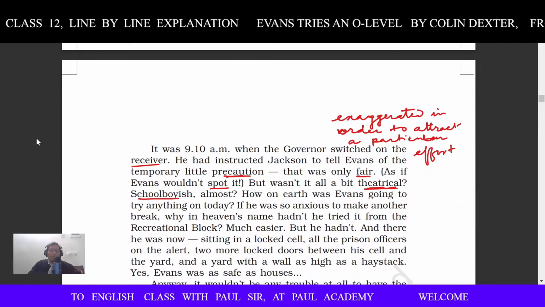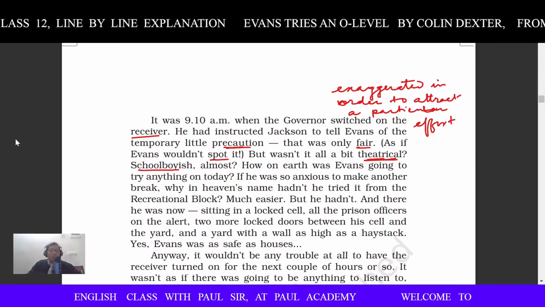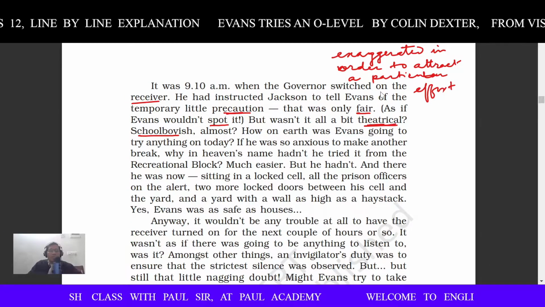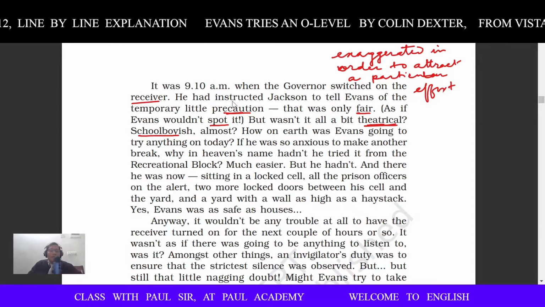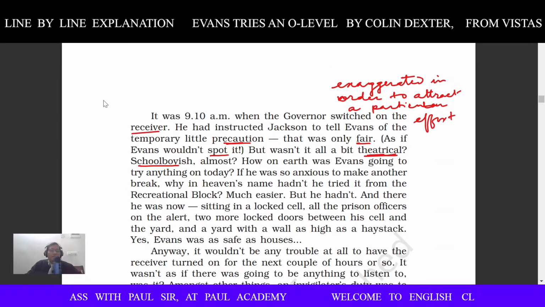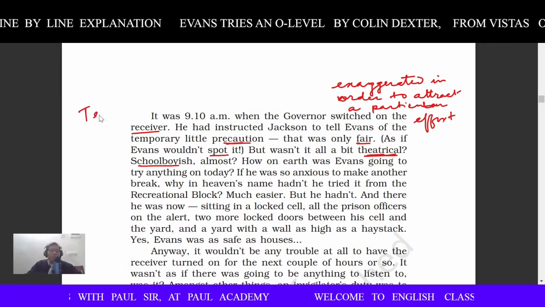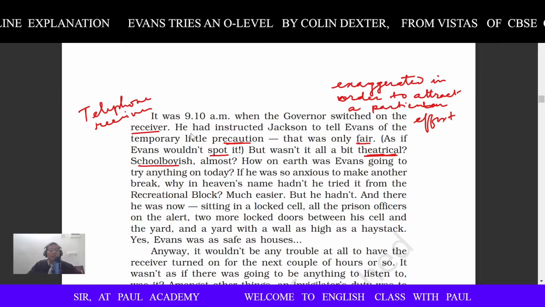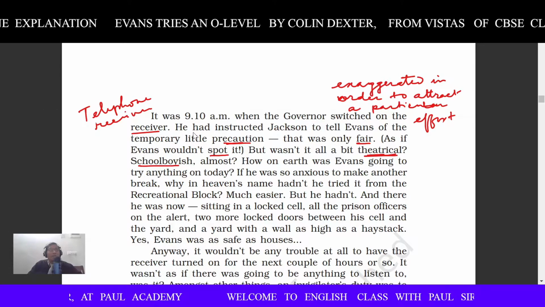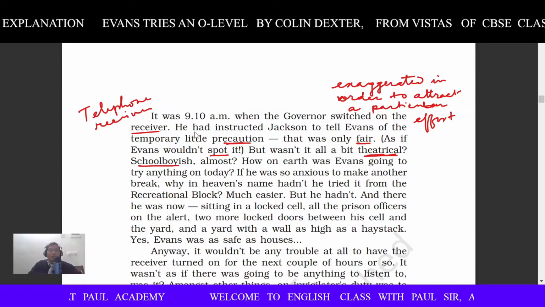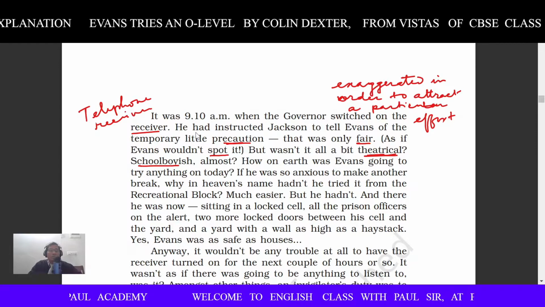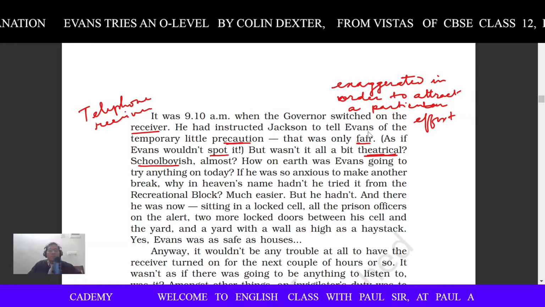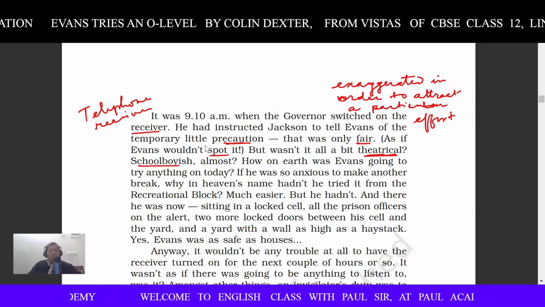Now, it was the examination day, right? What was the time? It was 9:10 a.m. when the governor switched on the receiver. He had instructed, receiver here, telephone receiver, right? Why did he switch it on? Because he had already had a mic fitted inside the room of Evans so that he could hear the conversation between the invigilator and Evans, right? So he had instructed Jackson to tell Evans of the temporary little precautions.